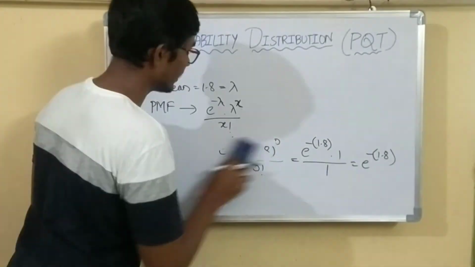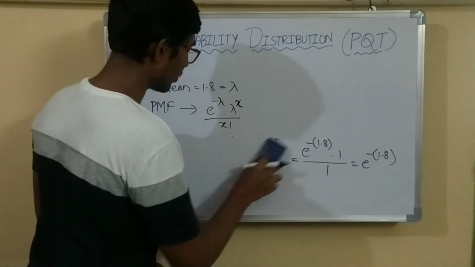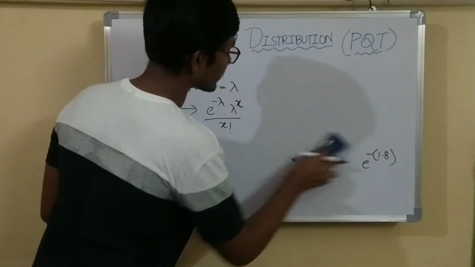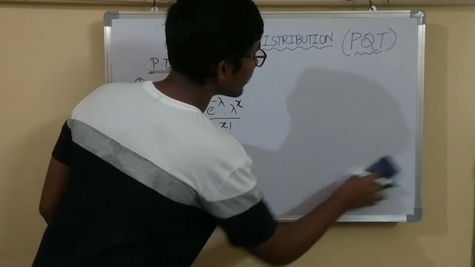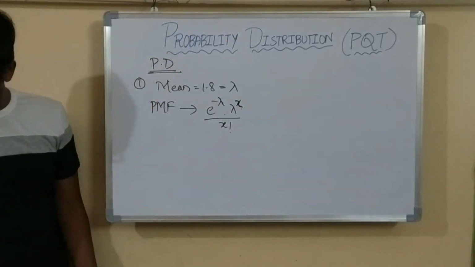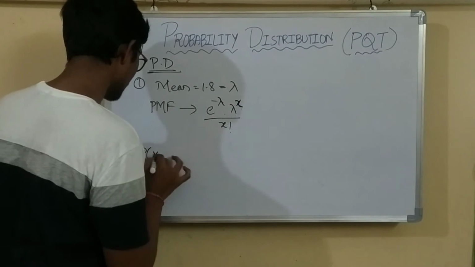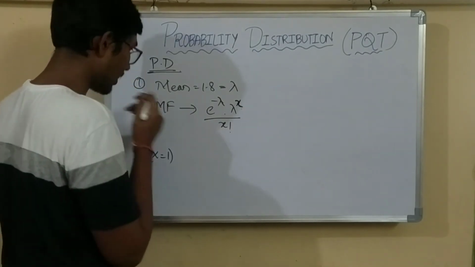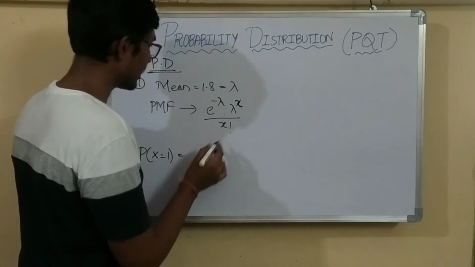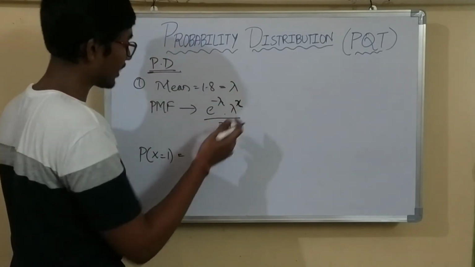Now we have to find with only one breakdown for a month. With only one breakdown is nothing but P of x equals 1, right? We know the lambda value 1.8, x value is 1 now.